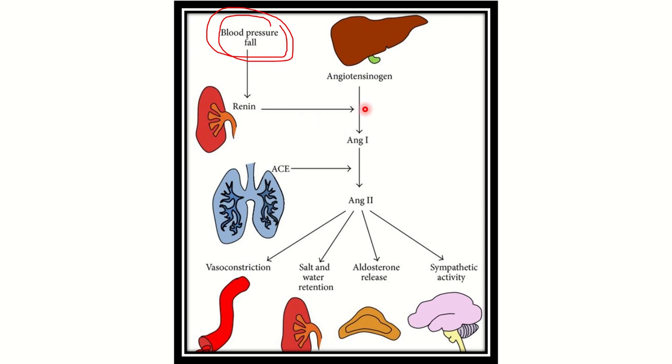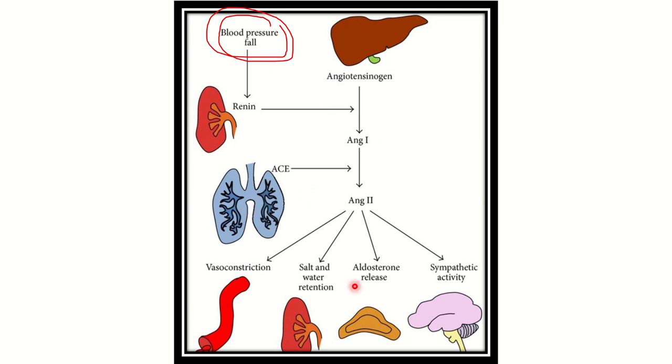That means in the blood, and in the blood there is preformed angiotensinogen, released from the liver. This angiotensinogen is always ready in the blood. When renin reacts with angiotensinogen, angiotensinogen is converted into angiotensin 1 in the blood by the renin. Then the angiotensin circulates and goes to the lungs.